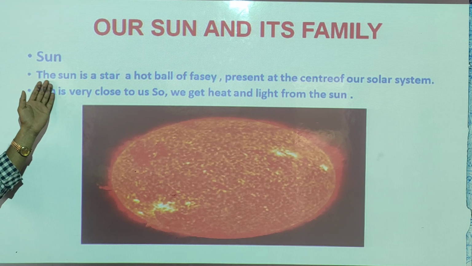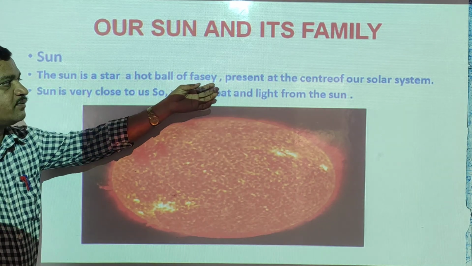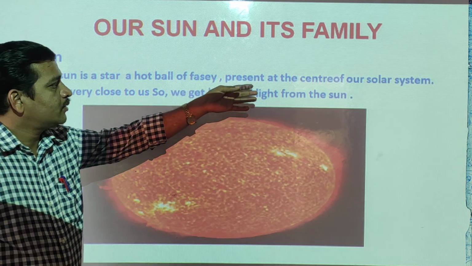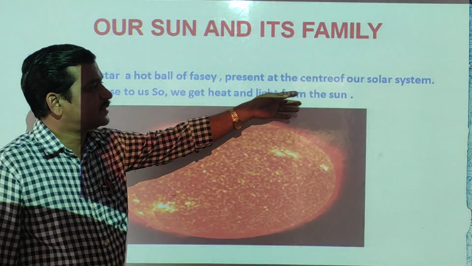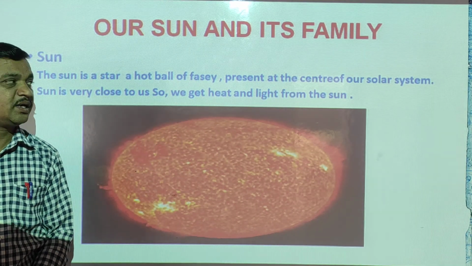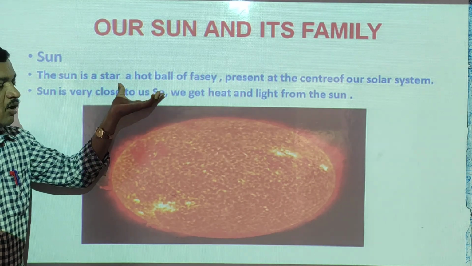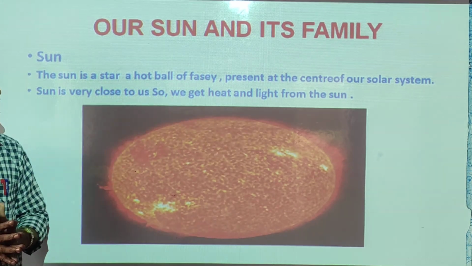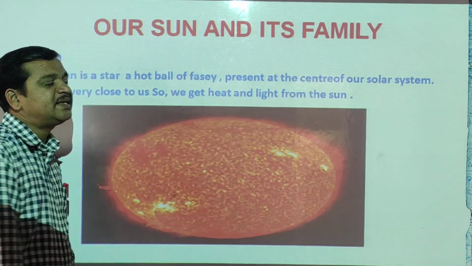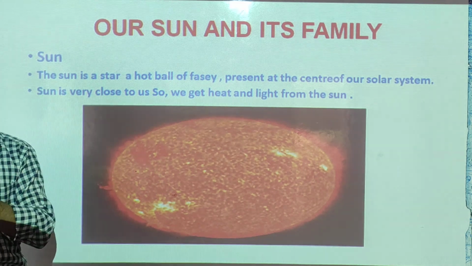The Sun is a star, a hot ball of gases present at the center of our solar system, and it is very close to our Earth.